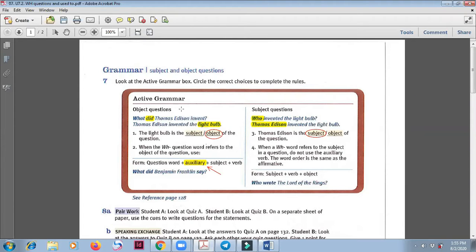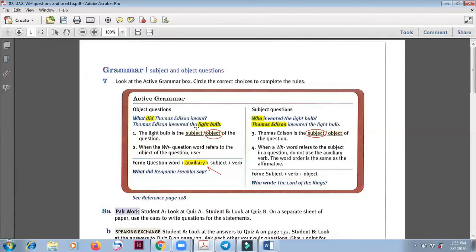In our active grammar, you see here object questions. What did Thomas Edison invent? Thomas Edison invented the light bulb. Light bulb is the object of the question. Here you see Thomas Edison is subject, invented is verb, the light bulb is object.